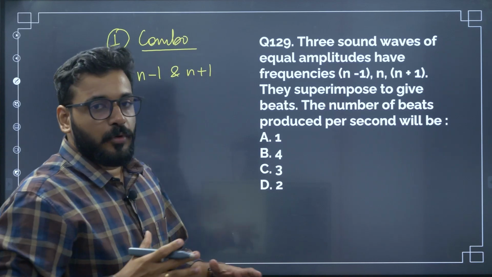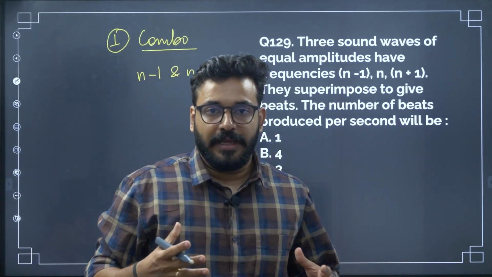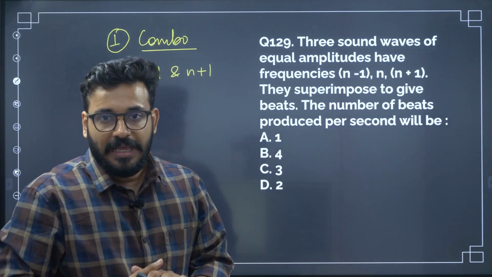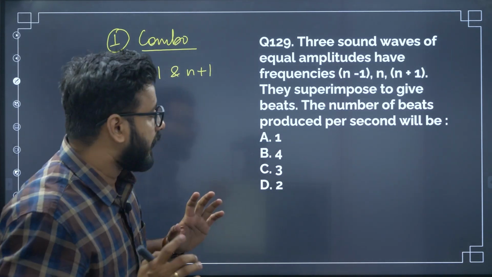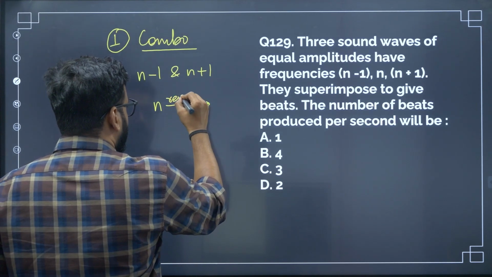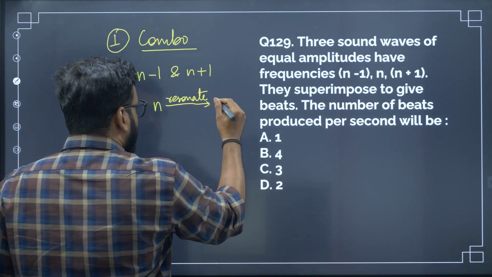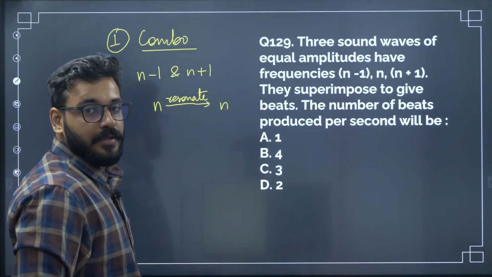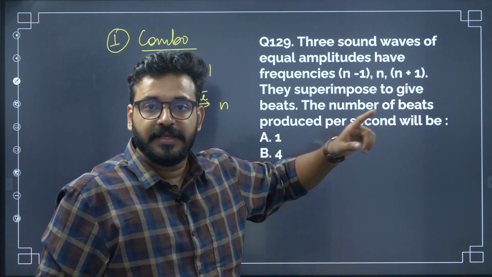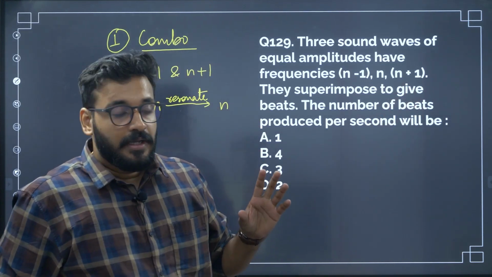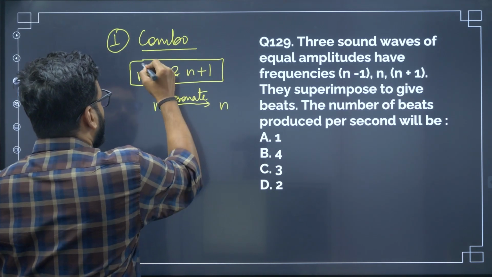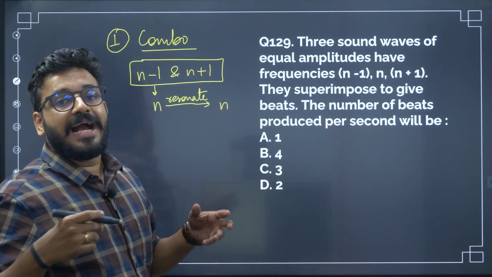Now when you combine n-1 and n plus 1, what do you get? When you take the average of n-1 and n plus 1, it is n. No doubt, this will resonate with an existing n. Already there is a wave with n as the frequency. Now n-1 and n plus 1 will combine to give n, which will resonate with the actual n.